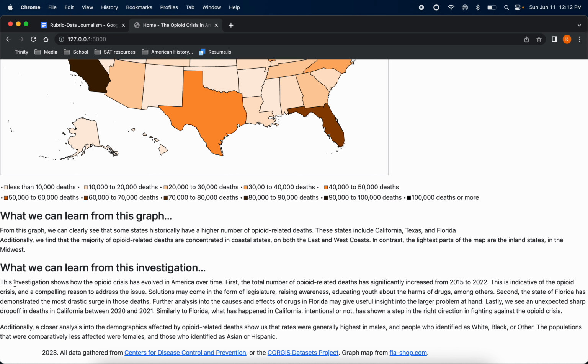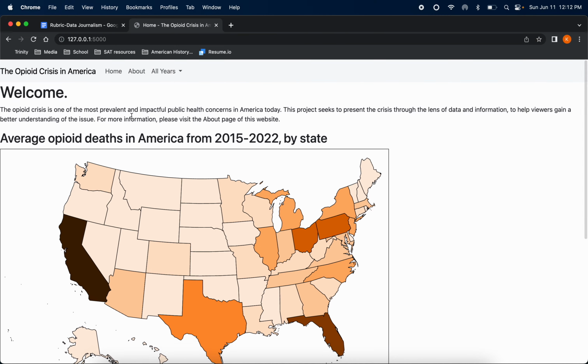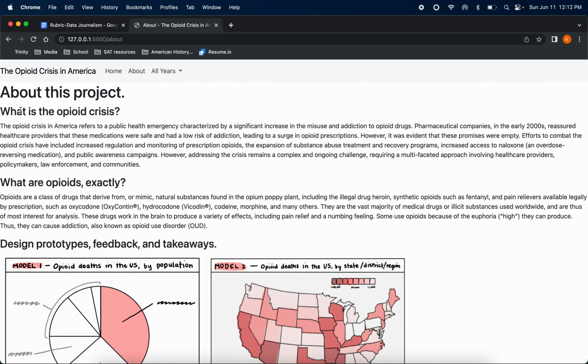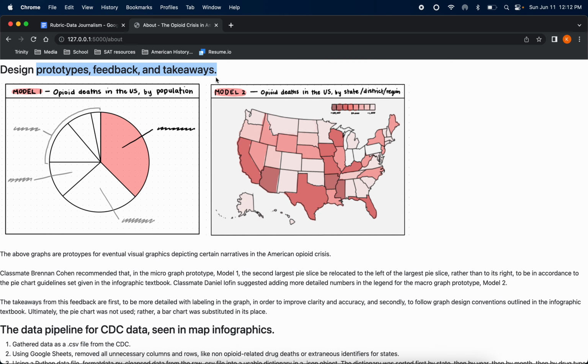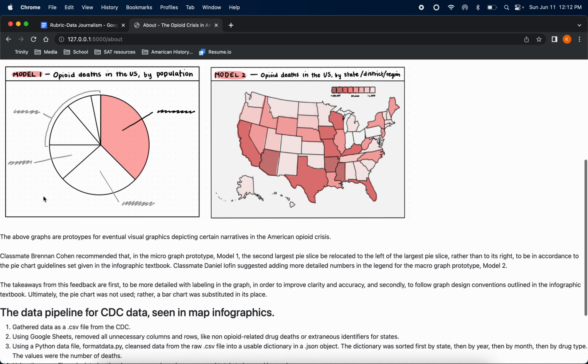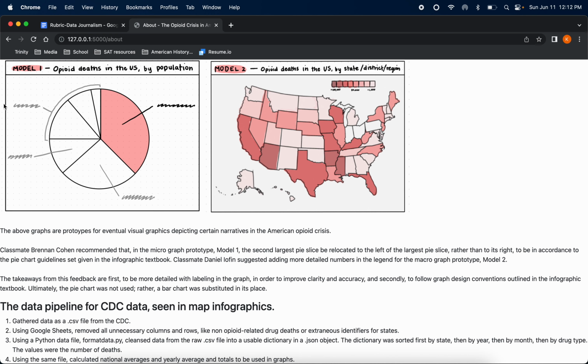Anyways, I kind of showed some of the demographic data and then some of the geographic data. So let's go to my About page. So here in my About page, I kind of outline what the crisis is, what exactly opioids are. Here are my design prototypes, feedbacks, and takeaways. Ultimately, I didn't end up using the pie chart. I ended up opting for a bar chart instead because I thought it displayed my data a little bit better. And because I was using rates, it was a little bit inaccurate to use like a proportions chart.